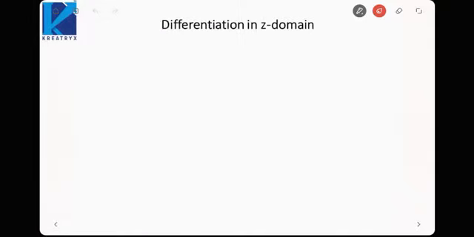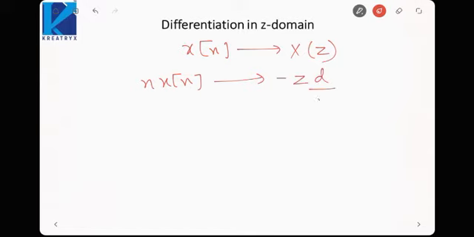Next, if we want to differentiate a function in the z domain: if x(n) has a z transform of X(z), then n x(n) would have a z transform of minus z d by dz of X(z). So this you need to remember with this sign, that n x(n) would have a z transform of minus z into dX(z) by dz. This is a very important property that you must always remember. So let us take an example on this.